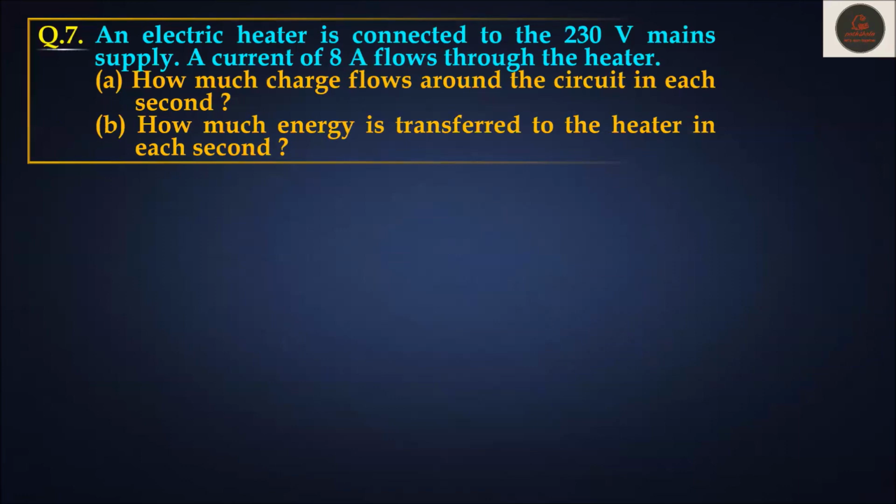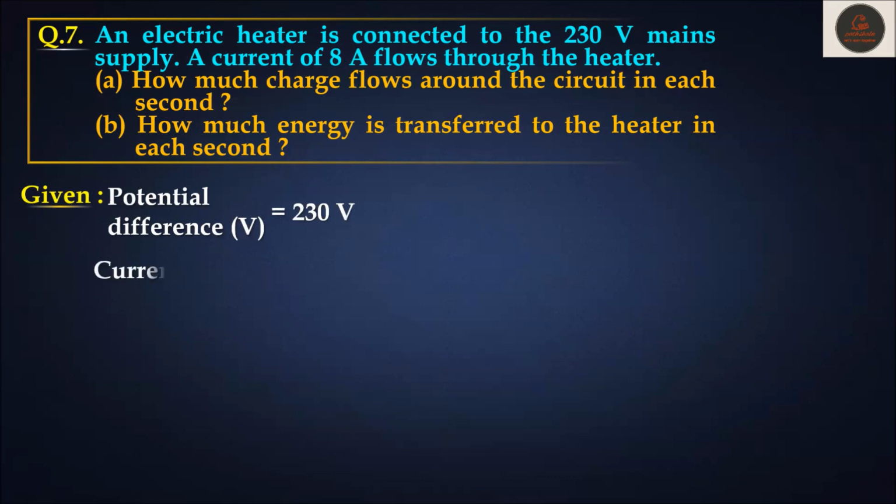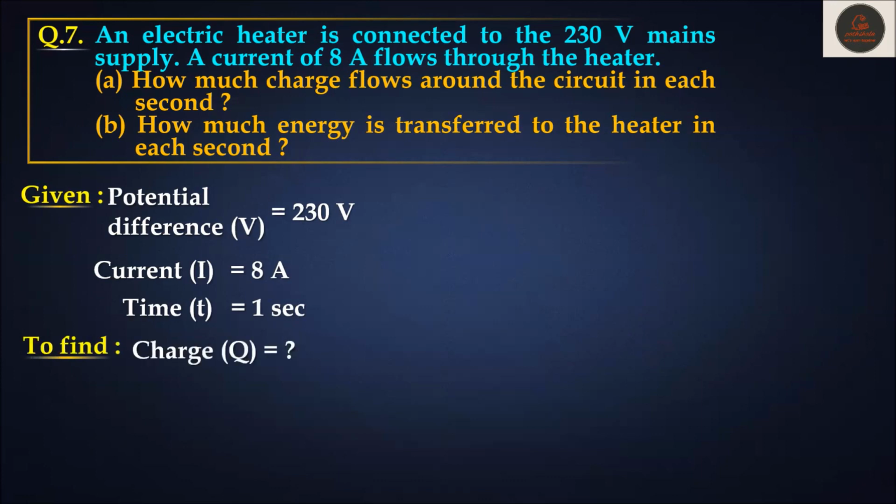So let's figure this out. The things given are potential difference 230 volt, electric current 8 ampere, time 1 second. We need to determine the charge and energy. So two things we have to determine.